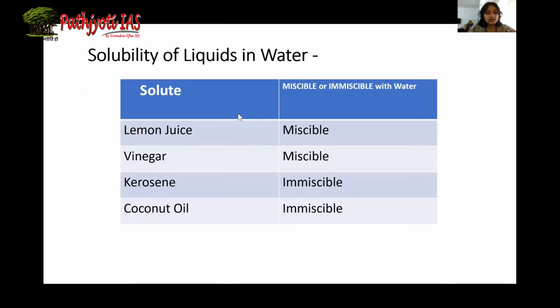So some examples of liquid: lemon juice is miscible with water, vinegar is miscible with water. However, kerosene and coconut oil or any type of oil, it will not be miscible with water. It will form a layer above water. So it will be immiscible.